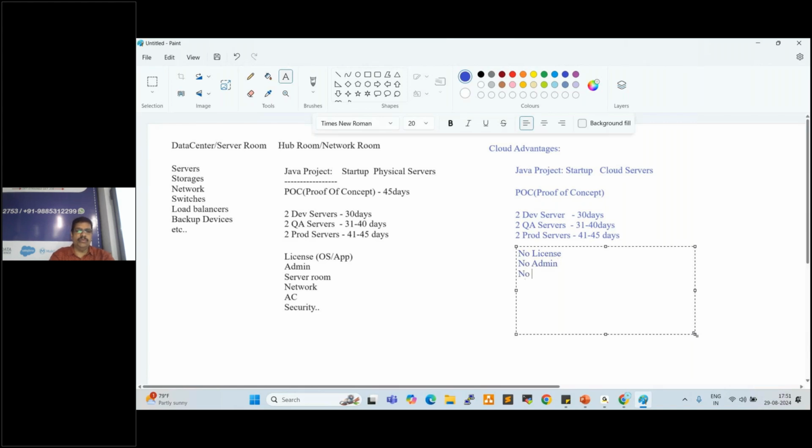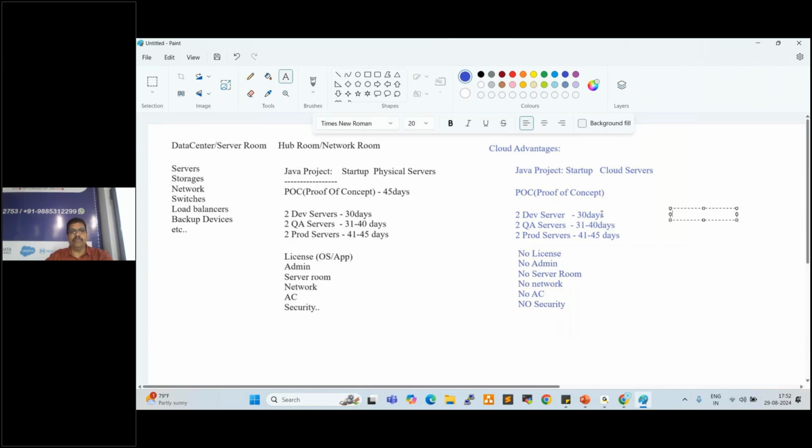No server room, no network, no AC for the servers. Data centers will be maintained by the AWS vendor. No server room security. Everything will be taken care of by the cloud vendor. So this POC is a success.